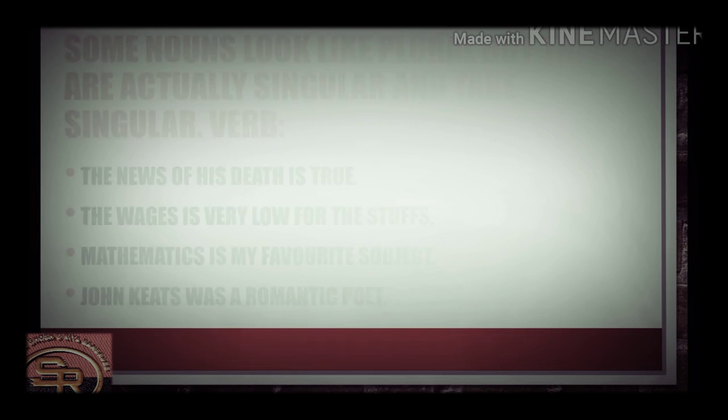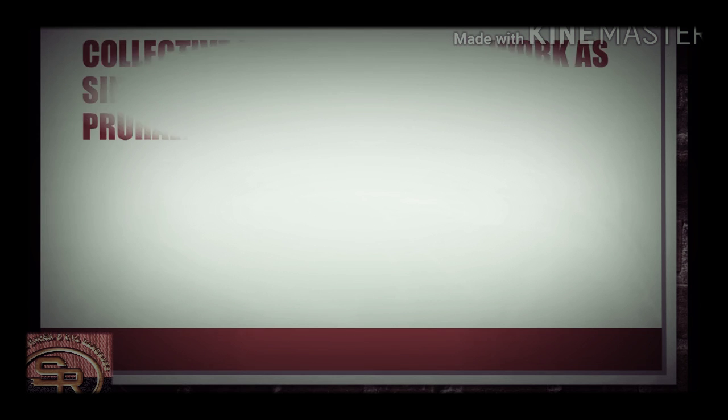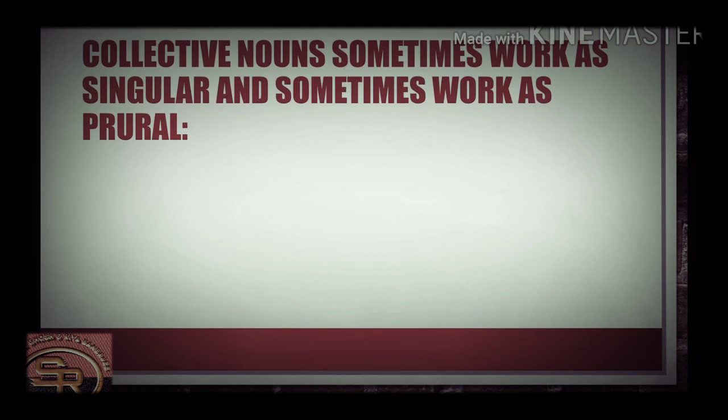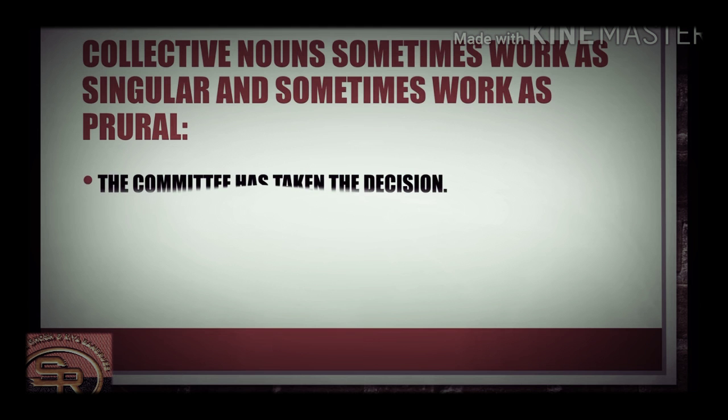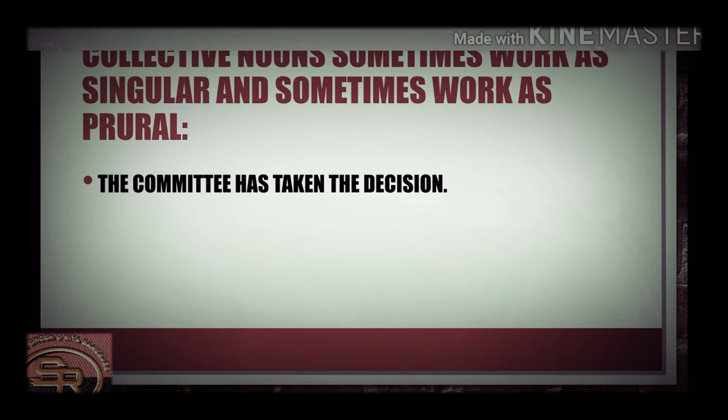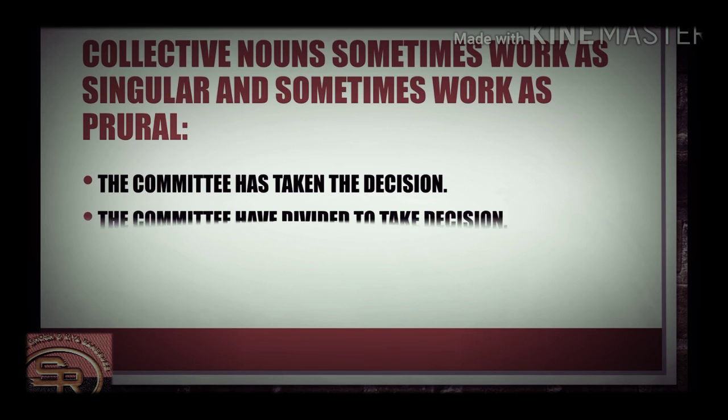So let's go. Now here is the rule that collective nouns sometimes work as singular and sometimes as plural. So they have a dual personality. Let's see. The committee has taken the decision. Here the committee is looking like one, and it has taken the decision. Now if we say that the committee have divided to take a decision, that means you are dividing the committee.